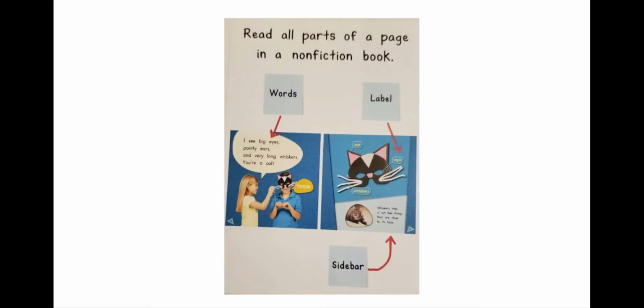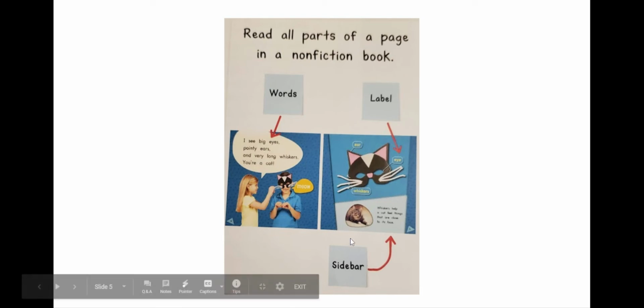Now, overall, this is one way we can look at it. Here, this slide has labels showing us what we see in a book. So this label points to the words. We need to read the words. Over here, this label is actually pointing to the labels. So when we look at a picture, we look at the labels to see the little details that help us know what each little part is.